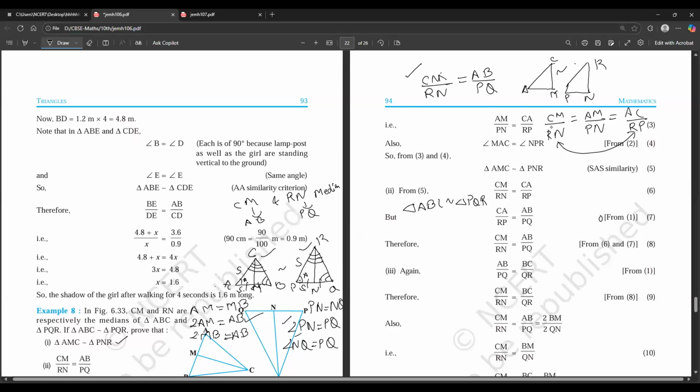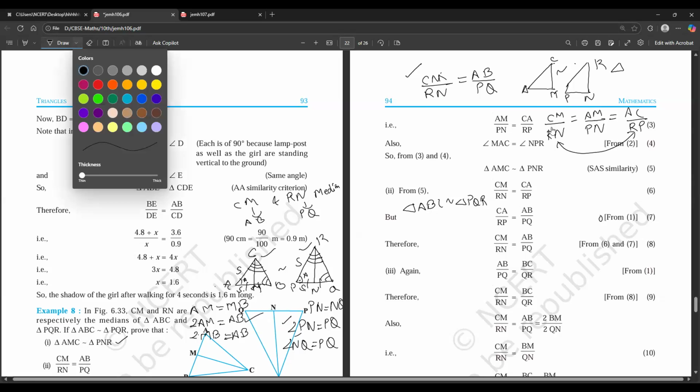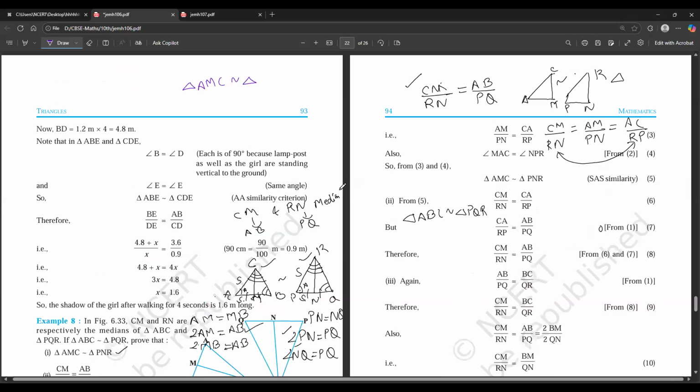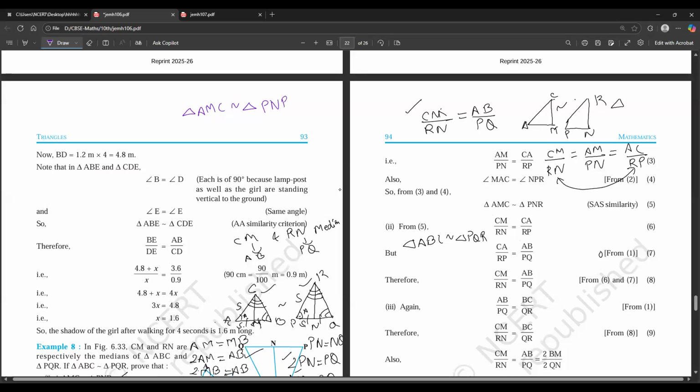triangle AMC and triangle PNR are similar. Triangle AMC is similar to triangle PNR. We proved this. This particular thing, CM by RN is equal to CA by PR, is written from this fact.